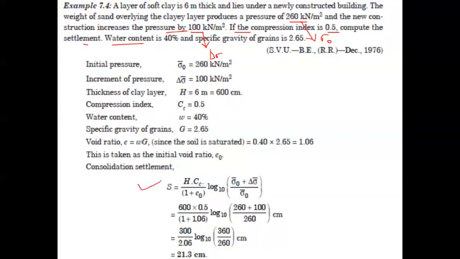So let us have this particular form of the equation. Sc is equal to H Cc divided by 1 plus e naught into log of sigma naught plus delta sigma divided by sigma naught, to the base 10. This form you need to remember.